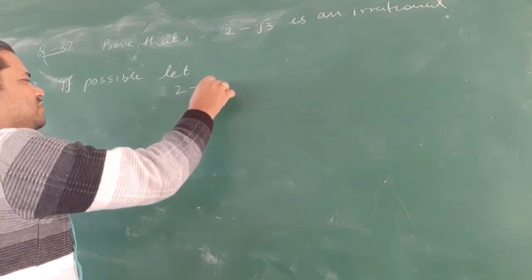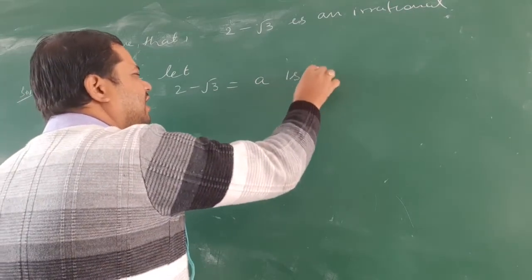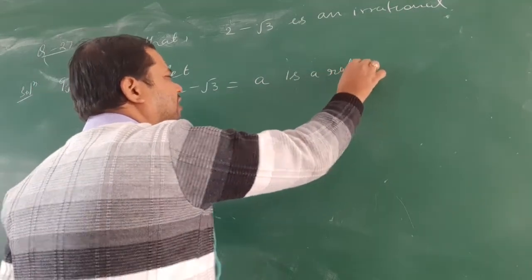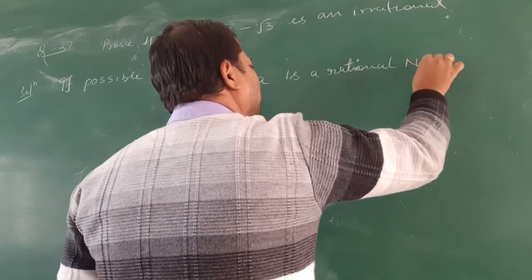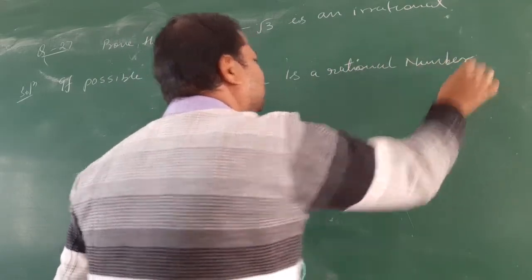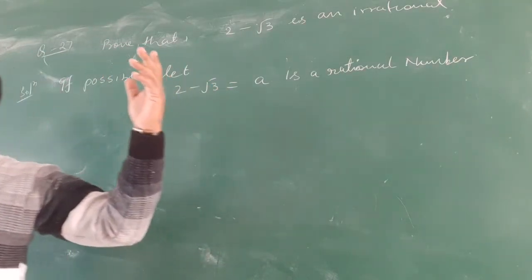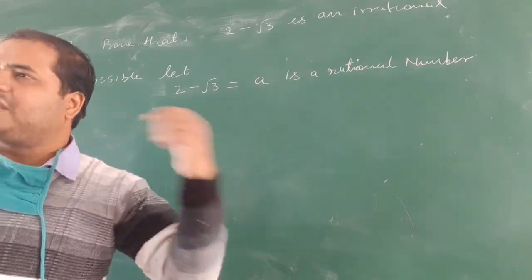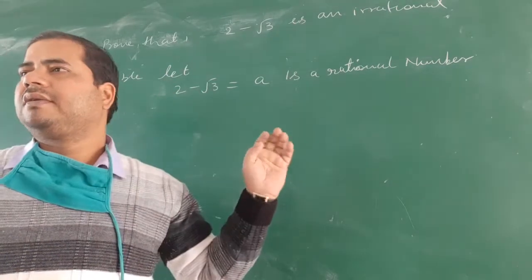2 minus root 3 is equal to a, a rational number. So you may understand, this is 2 minus root 3 is a rational number. If possible, we suppose this one. Okay, clear?